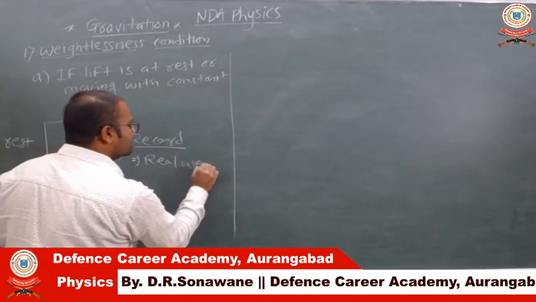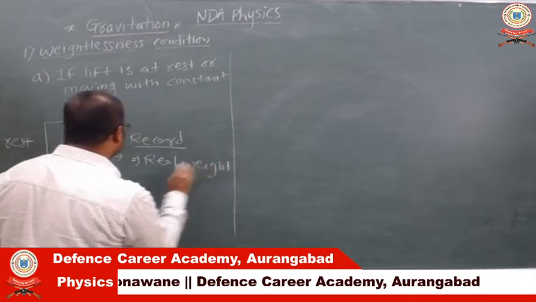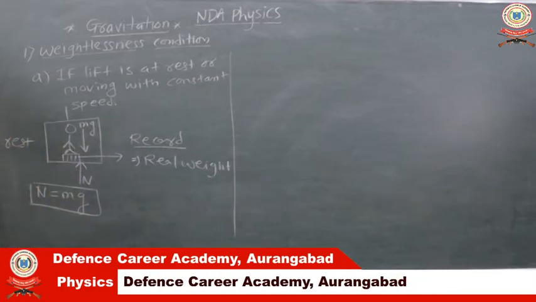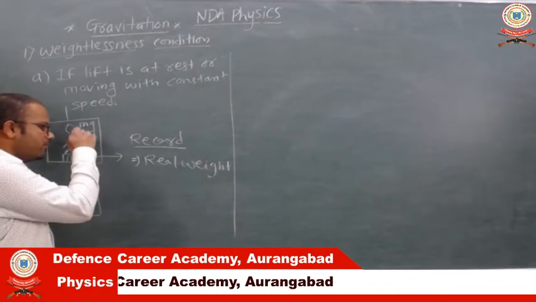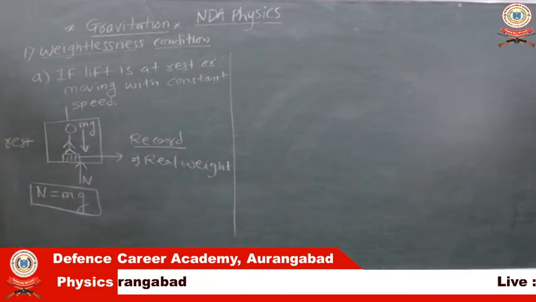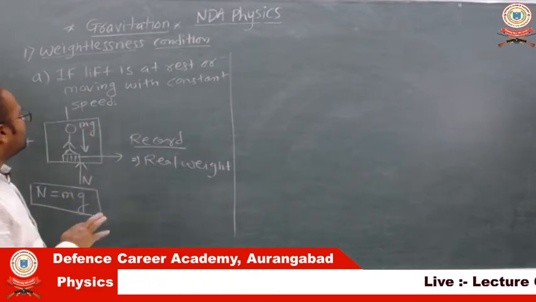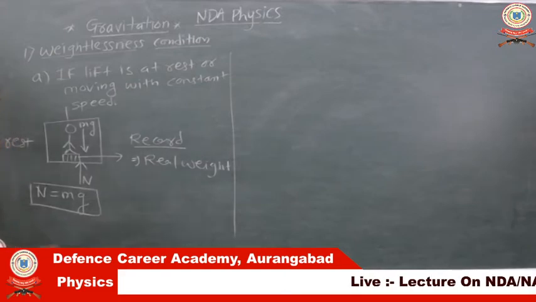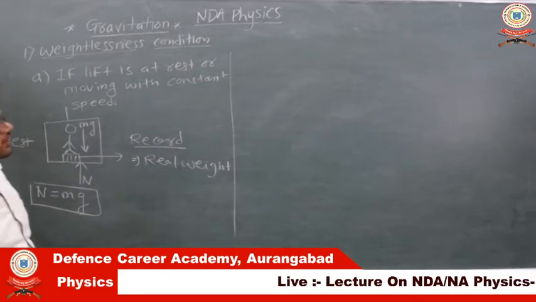If we consider 50 Newton as the weight of the person, then the weighing machine will record 50 Newton in this condition if the lift is at rest or moving with a constant speed. So this one is the first condition.